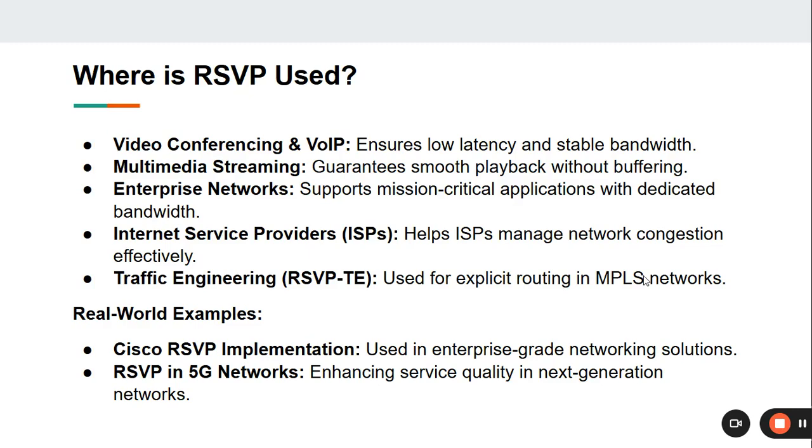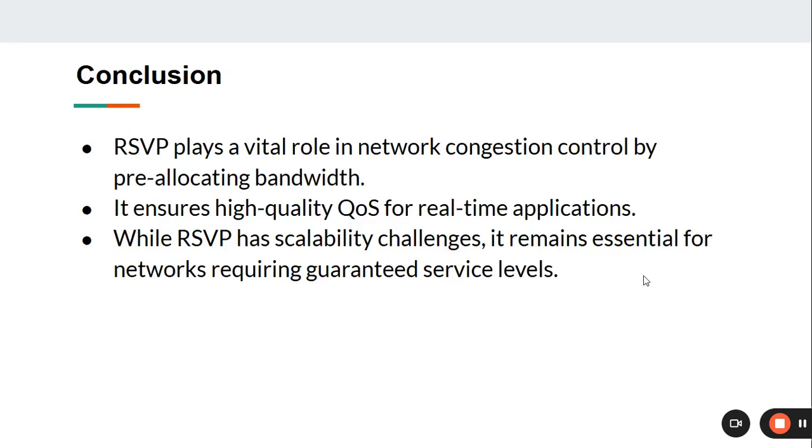quality in next-generation networks. Conclusion: RSVP plays a vital role in network congestion control by pre-allocating bandwidth. It ensures high-quality QoS for real-time applications. While RSVP has scalability challenges, it remains essential for networks requiring guaranteed service levels.